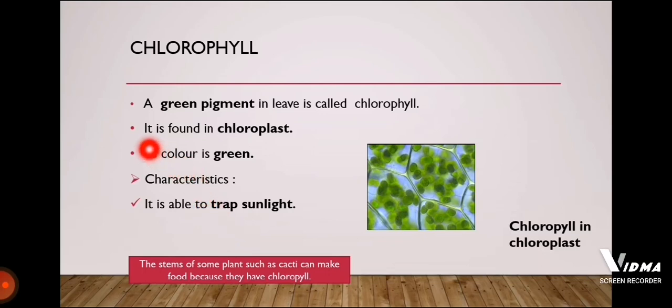So what we learned is that chlorophyll is a special material that is only present in the plant, and this material enables the plant to make its own food. Now, what is the function of this chlorophyll? This chlorophyll is able to trap the sunlight. And where is it present? You can see in the picture that chlorophyll is present inside the cells of the leaf. You can easily remember that chlorophyll is present inside the leaf cells.